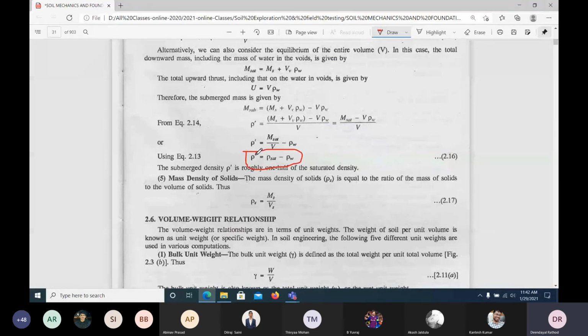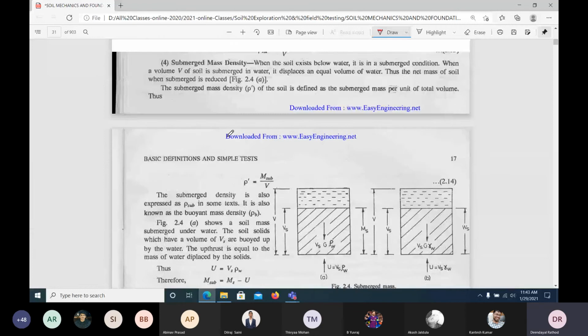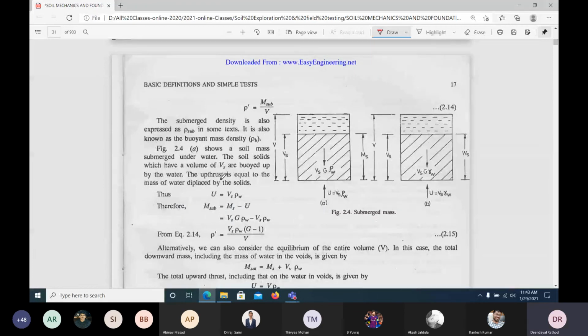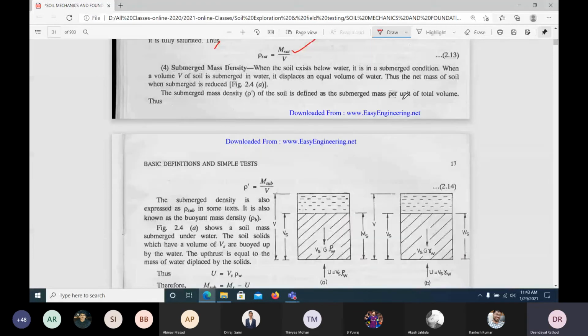Generally gamma dash equals gamma sat minus gamma w. Very important. In the exam I may give only gamma sat and ask you to find the submerged. You just deduct this gamma water from that.